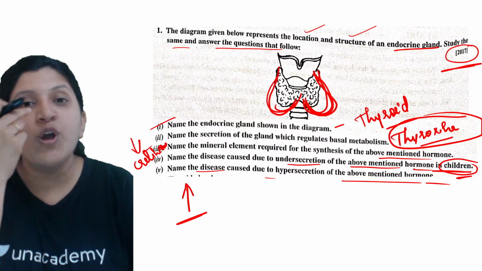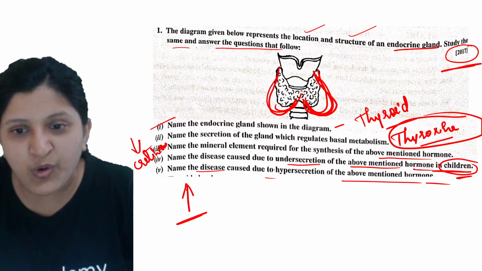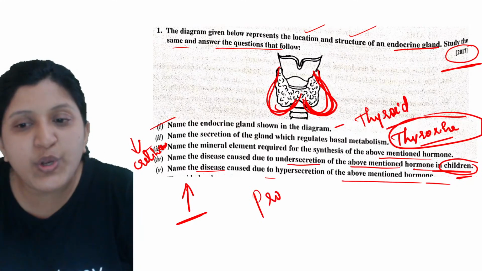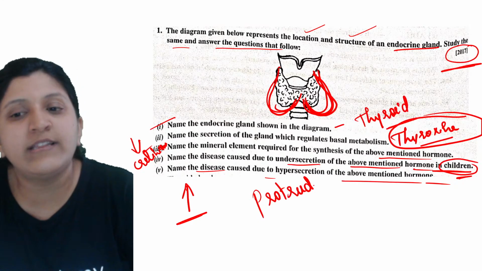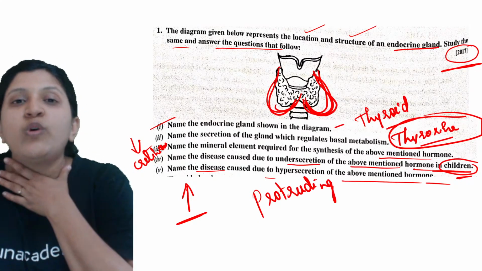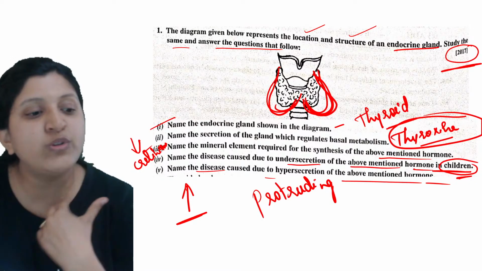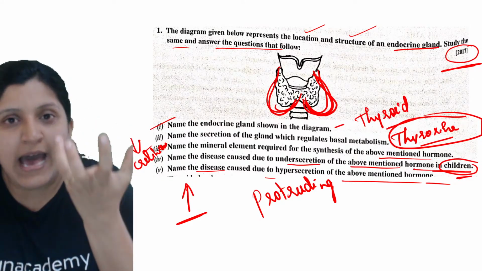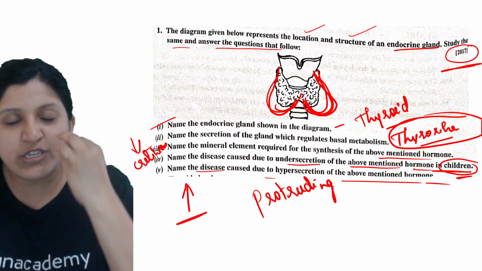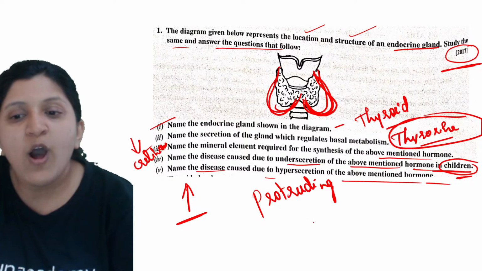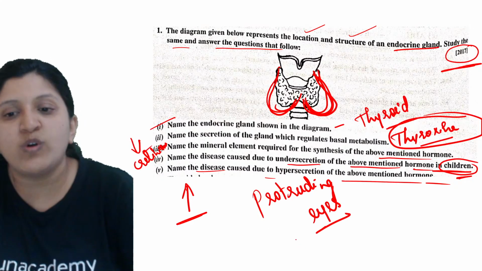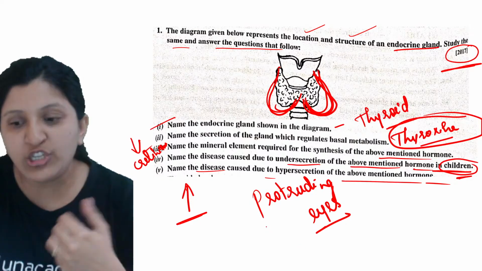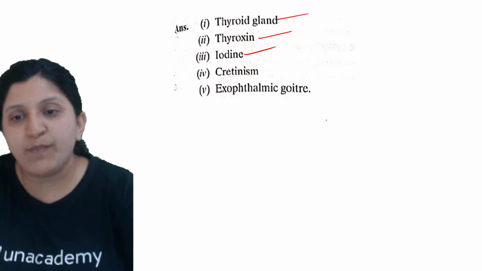What is coming out? Ophthalmic, that is eye. So you can find protruding eyes in them, along with a goiter. Ex is out, ophthalmic is eye, so the eyes are bulged out, along with the goiter issues. That is the exophthalmic goiter.